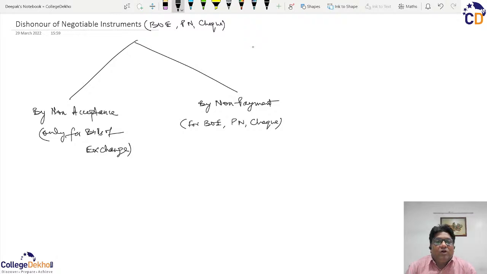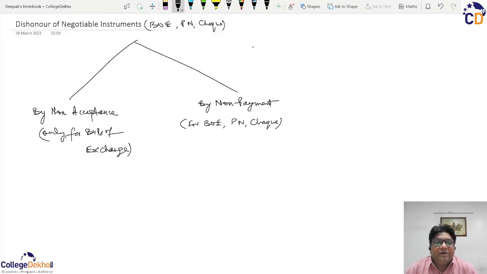When we move to dishonor by non-payment, there is the question of maturity. Some negotiable instruments will mature only after sight. That is, their term is not fixed, and it is mentioned that once you show us, then it will mature.